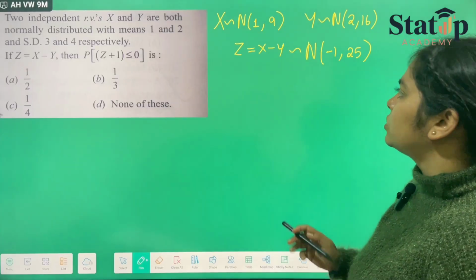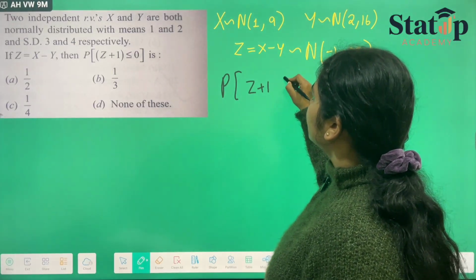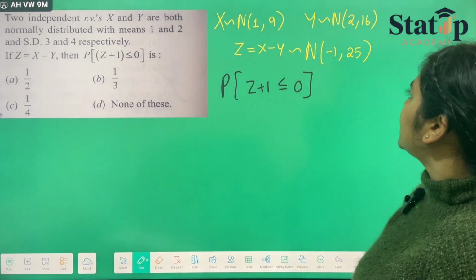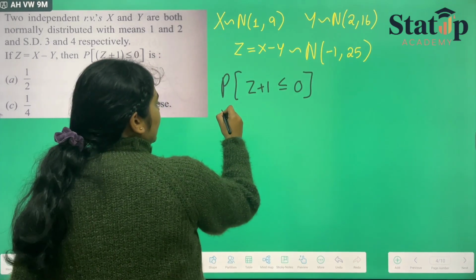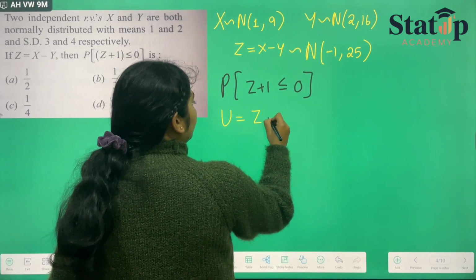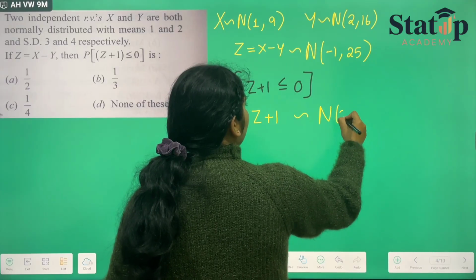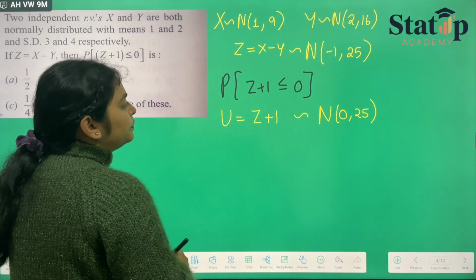Now they have asked us to calculate the probability that z plus 1 is less than or equal to 0. Let us take u equals z plus 1. It belongs to normal 0 comma 25, right?